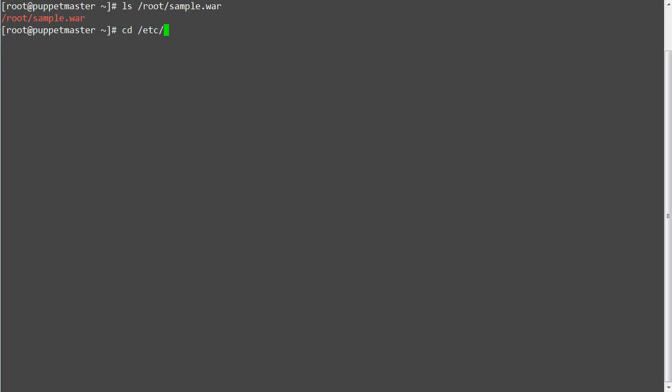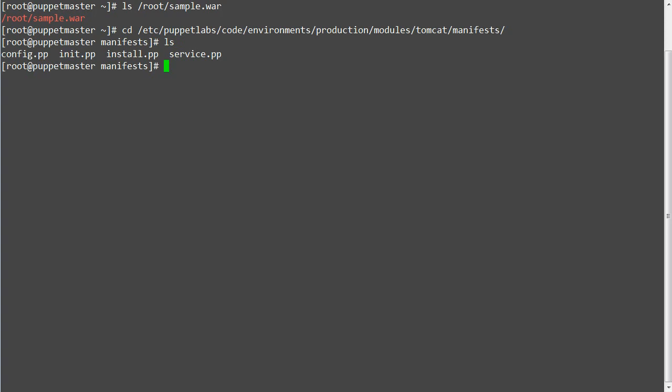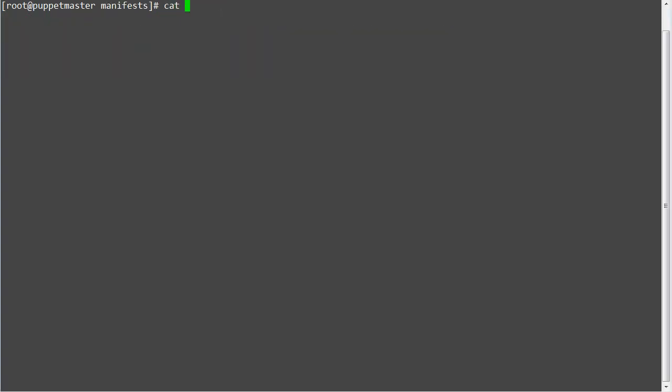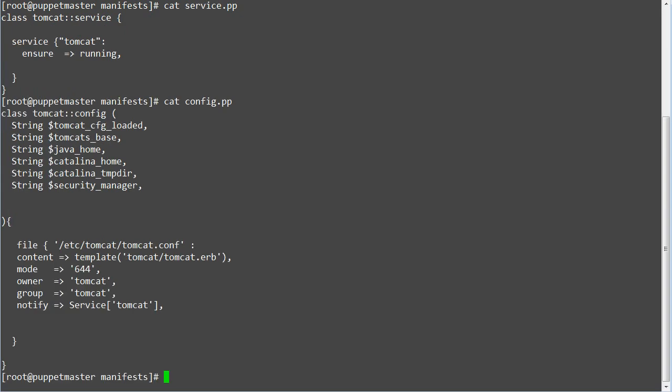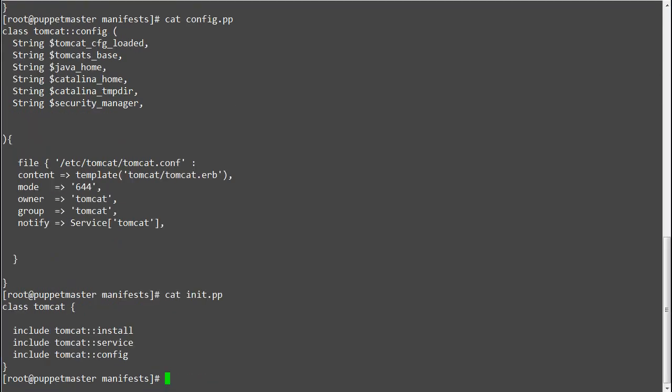Now go to your Tomcat module, path /etc/puppet-lab/code/environment/production/modules/tomcat. Here we already have the installed.pp class to install Tomcat, the service.pp file to manage the Tomcat service, and config.pp to manage the path of tomcat.conf and the source, using templates or file resource, and also the init.pp to have all the classes in it.